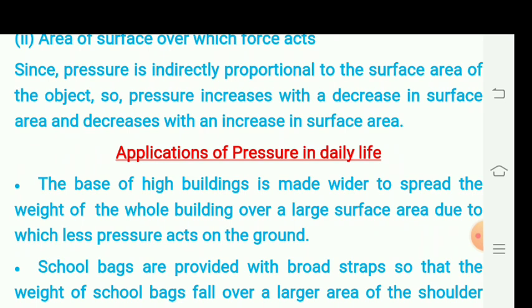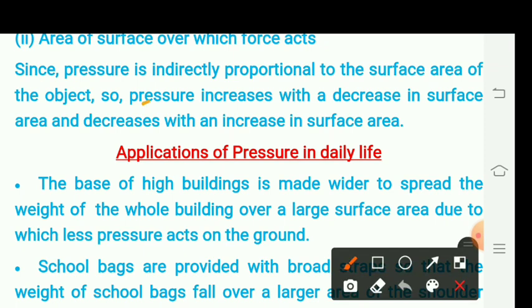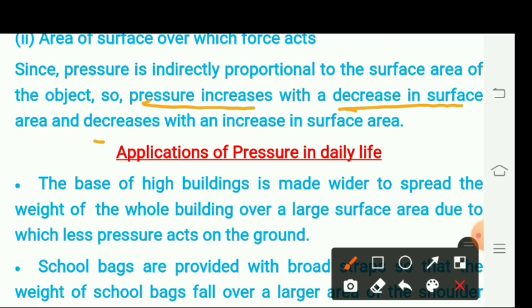Inversely proportional means pressure increases with decrease in surface area and pressure decreases with increase in surface area.